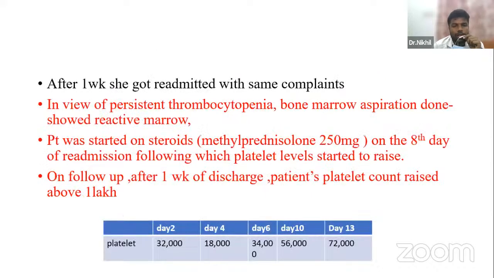After 1 week, she was readmitted with the same complaints. In view of the persistent thrombocytopenia, bone marrow aspiration was done, which showed a reactive marrow, and the patient was started on steroids on the 8th day of admission, following which platelet levels started to rise.